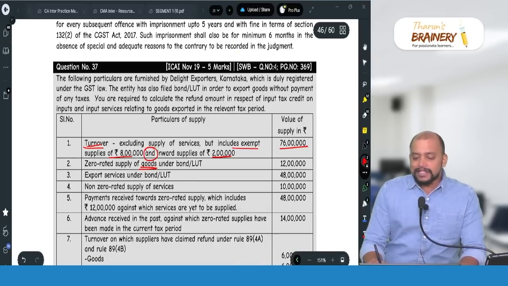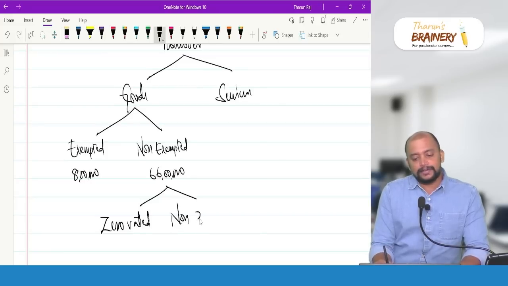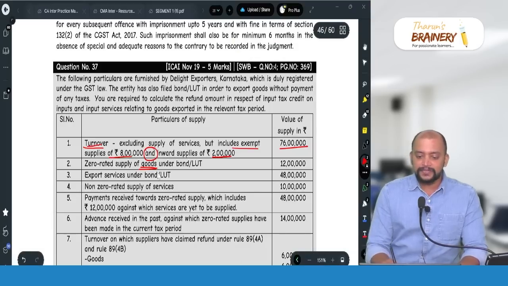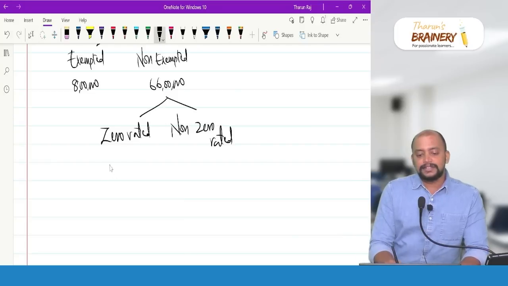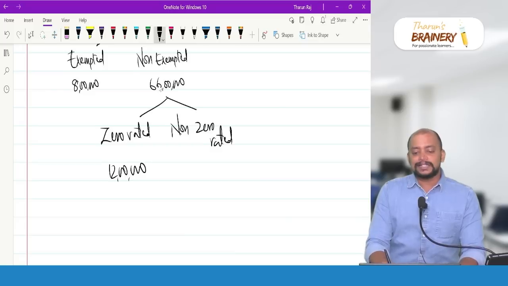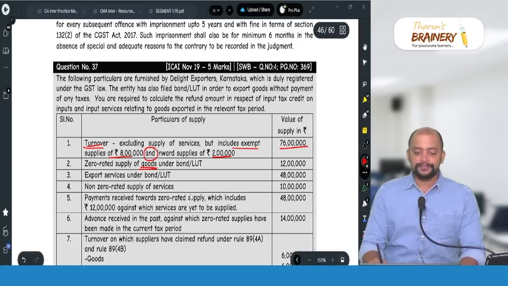So again in this goods 66 lakhs we have two things: zero rated and non-zero rated. So zero rated is how much? 12 lakhs. Zero rated turnover of goods 12 lakhs. Then what will be the non-zero rated turnover of goods? 66 minus 12, 54 lakhs. Now this is about goods.